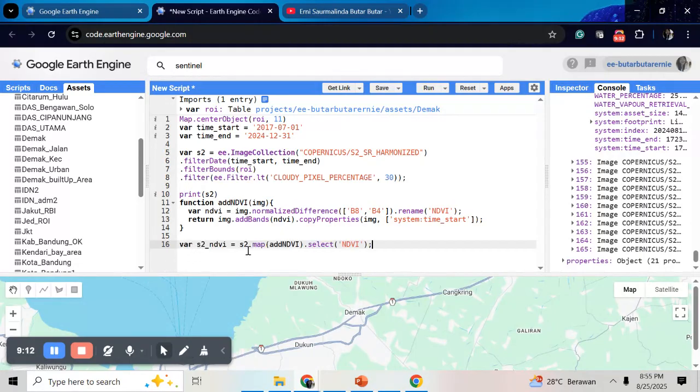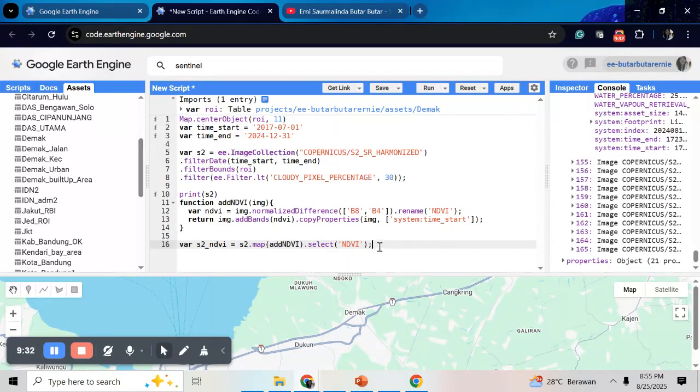I will apply the calculations of NDVI, these functions, to every image in the Sentinel-2 collection and select this band NDVI.